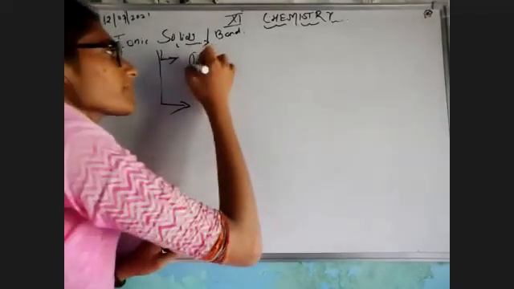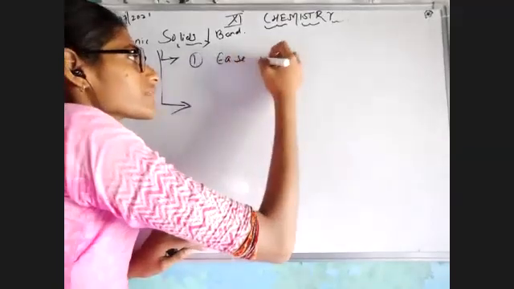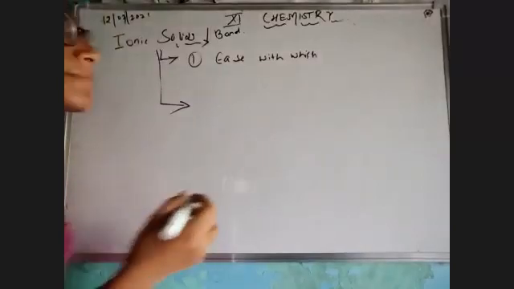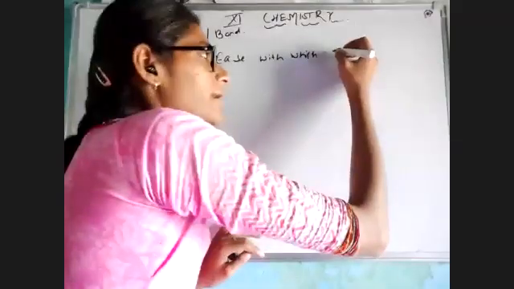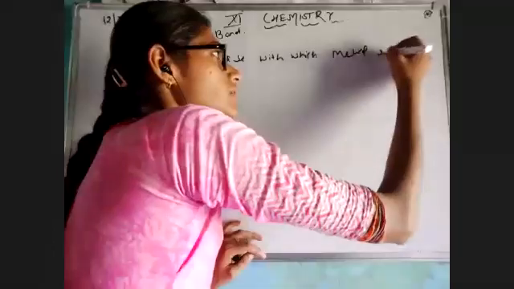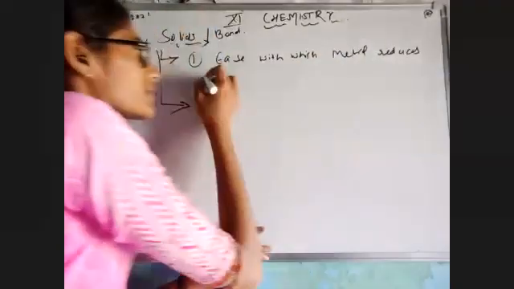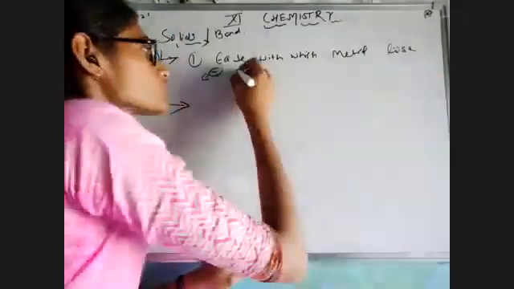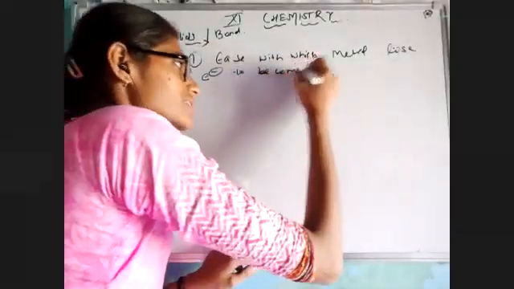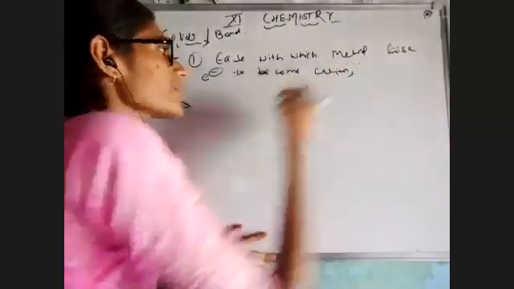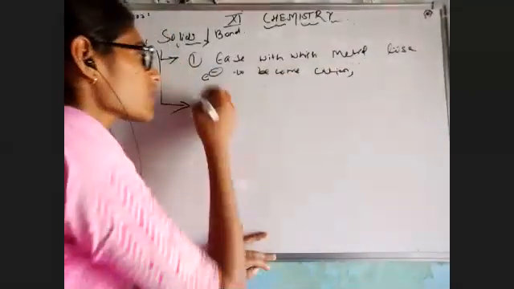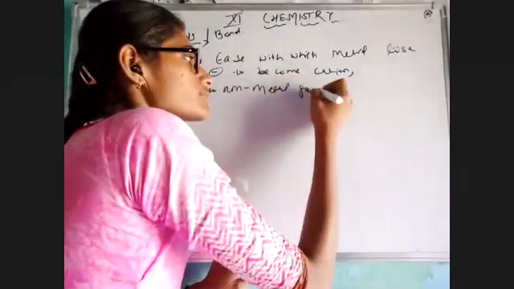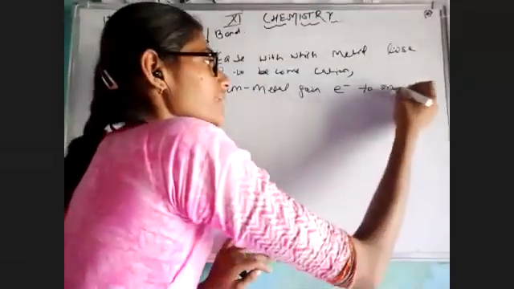First one is the ease with which a metal loses an electron to become positively charged, or I would like to say a cation, whereas a non-metal gains the electron to make an anion.